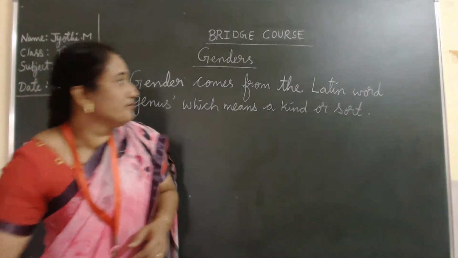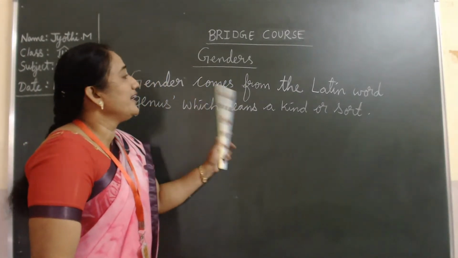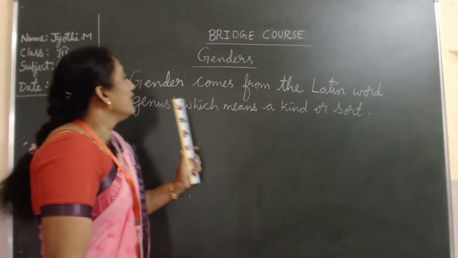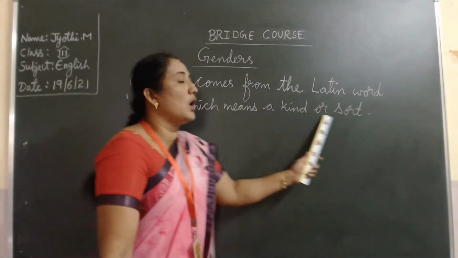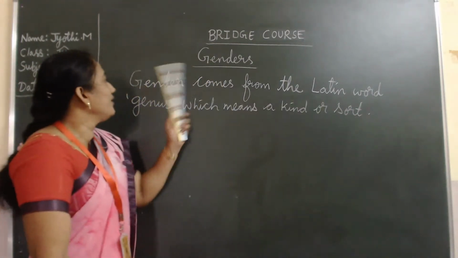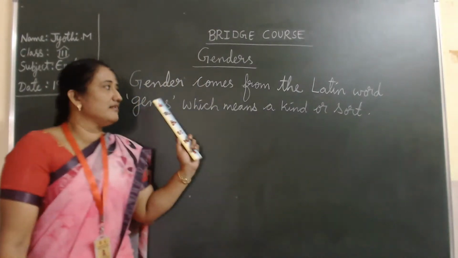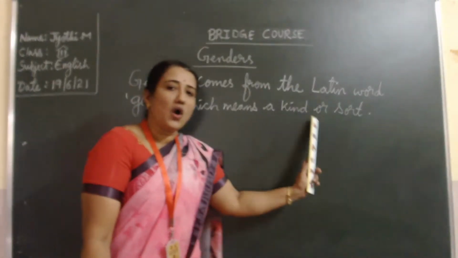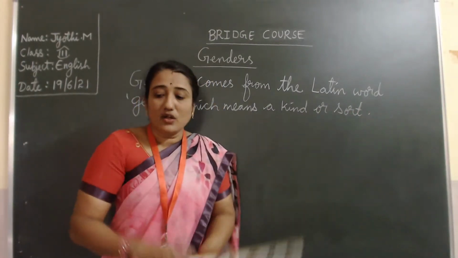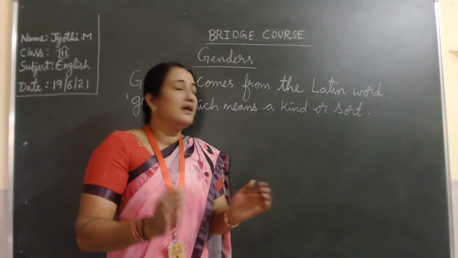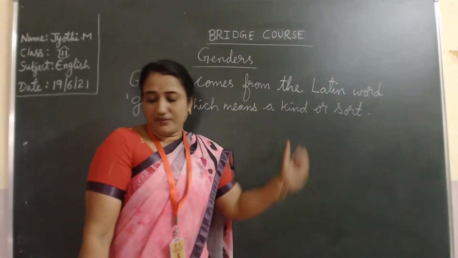Take down these, children. Genders. This word has been taken from the Latin word genus. This genus means a kind or a sort. What is this kind or sort, children? It is a sector. It is a group of people where it is giving a particular name.